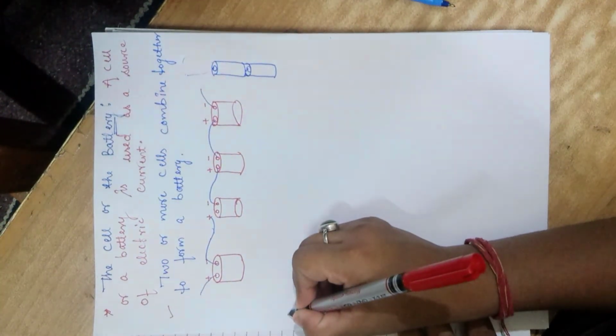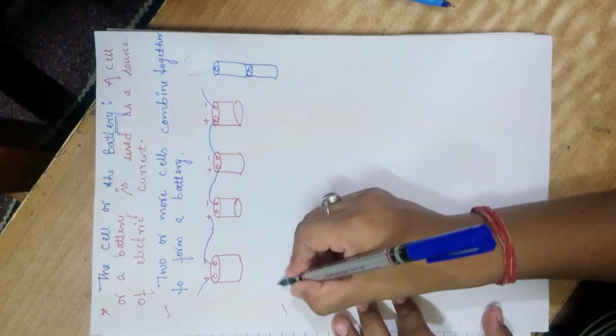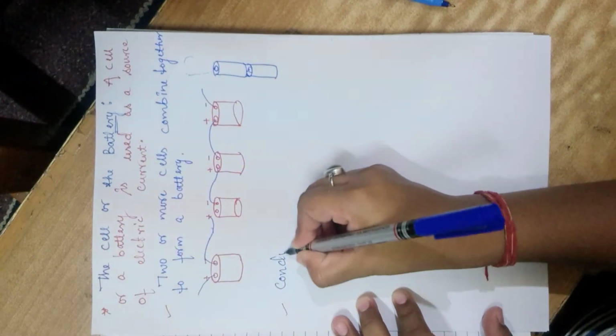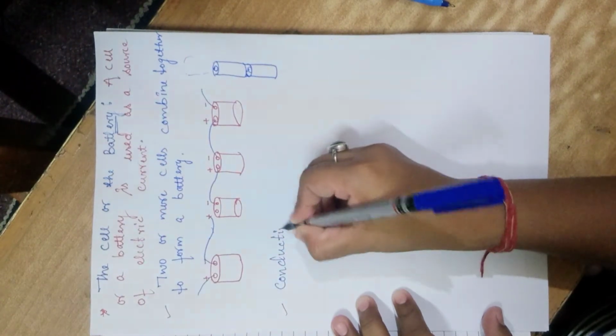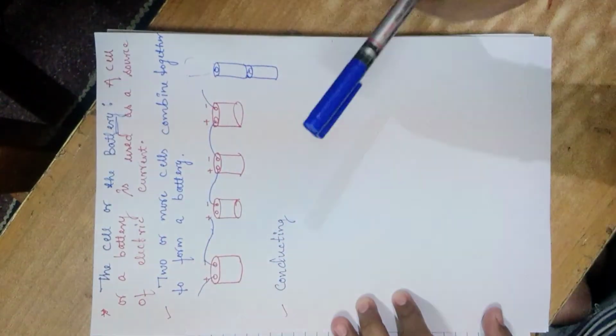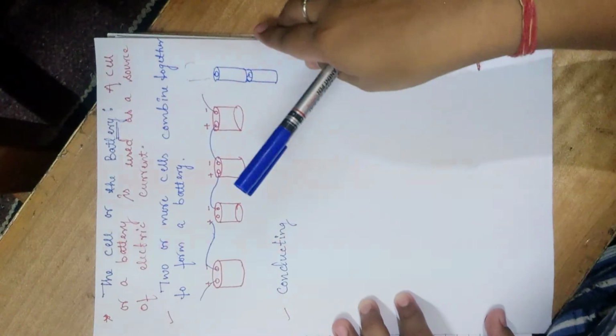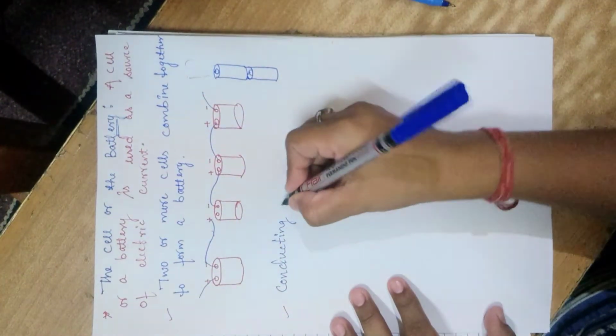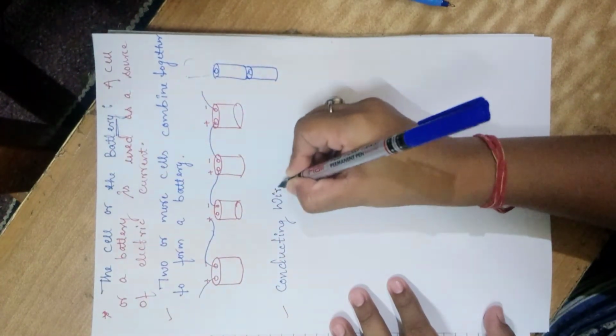component, that is the conducting wire. I just told you that it is just a means of flowing the electric current. Okay, conducting wire.